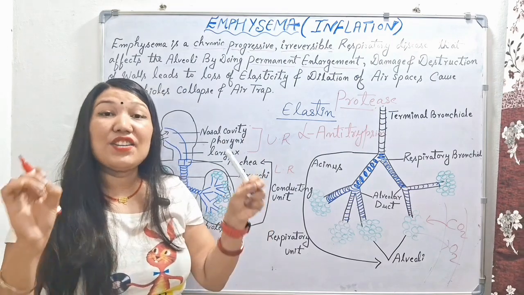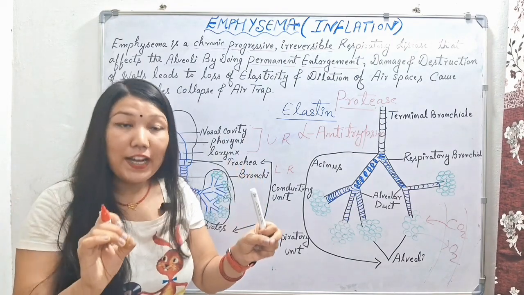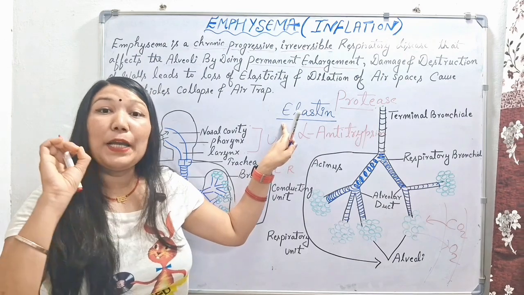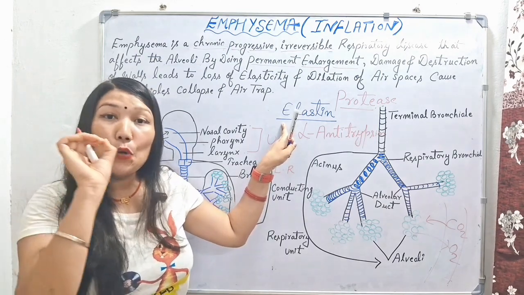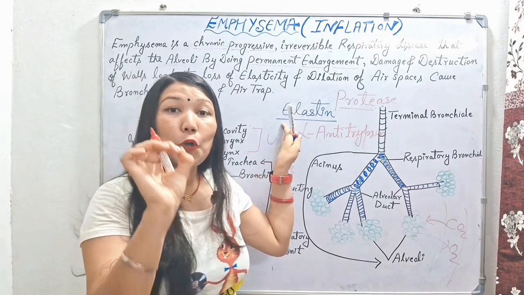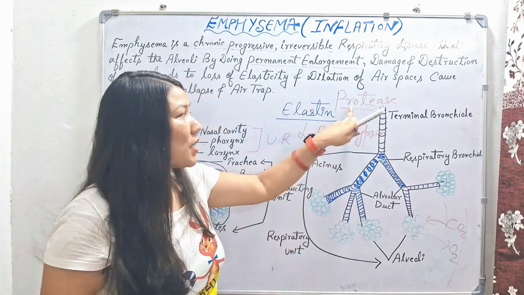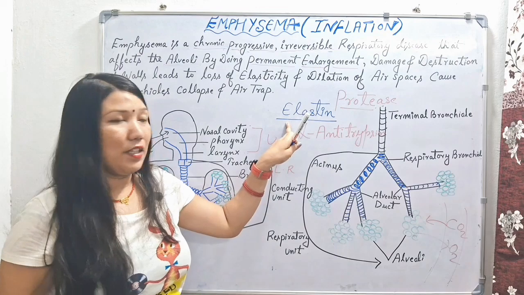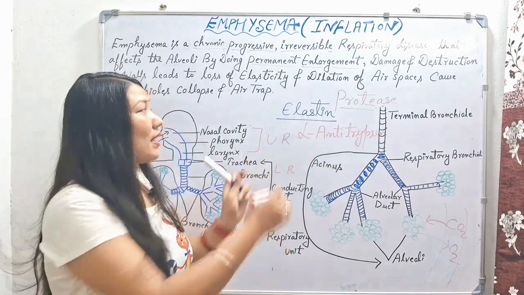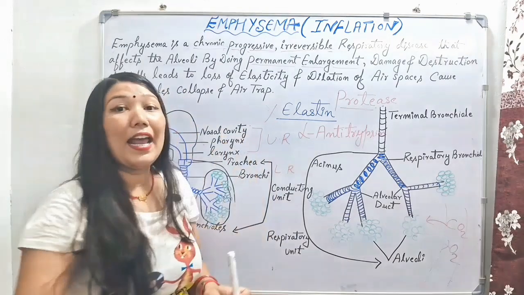Again, there will be destruction and deformation of our elastin protein, because our immune cells, mainly the neutrophils or macrophages, will release a heavy amount of protease enzyme, which is very harmful for elastin, because this protease enzyme will destroy the elastin present in our alveoli.